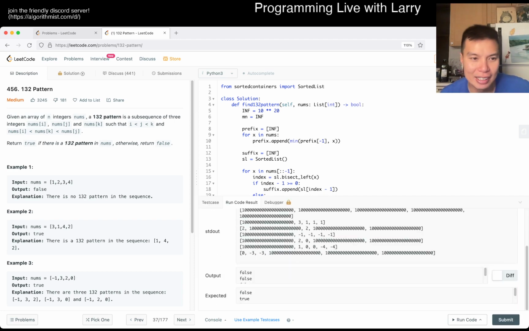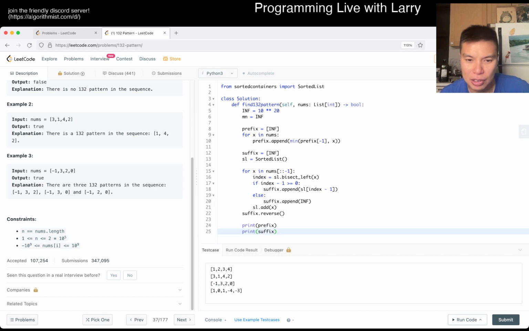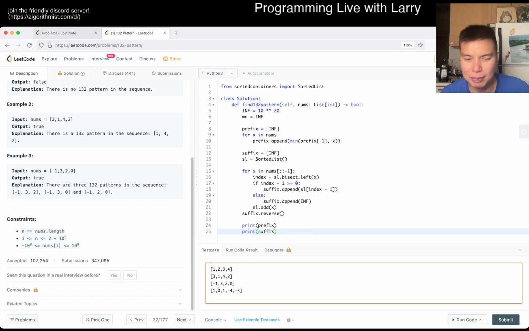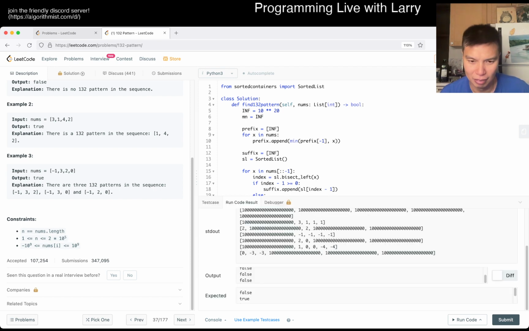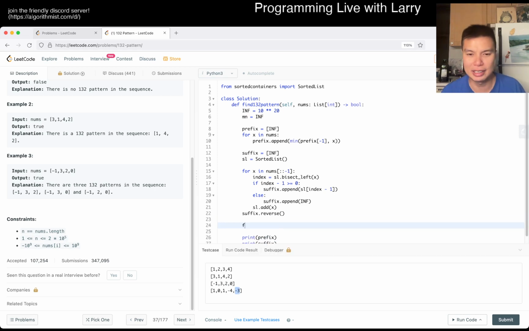So what this is saying is, for 0, oh no, this is the different input. So for -3, there's no smaller number to the right. -4, there's no smaller number to the right. 1, the next smaller number is -3. So that's what I have here, okay. And 0, the next smaller number is -3. So, okay.